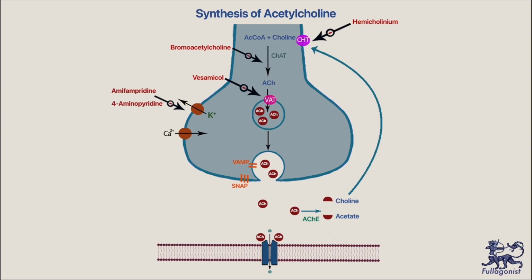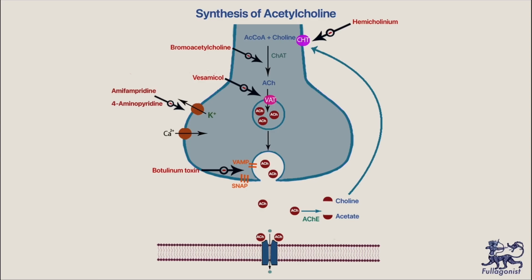Amifampridine can inhibit potassium channel efflux and result in prolongation of the action potentials. This results in more calcium channel activation and increase in acetylcholine release. However, as a side effect, the drug can cause seizures, can prolong QT interval, and increase the risk of arrhythmia as well.